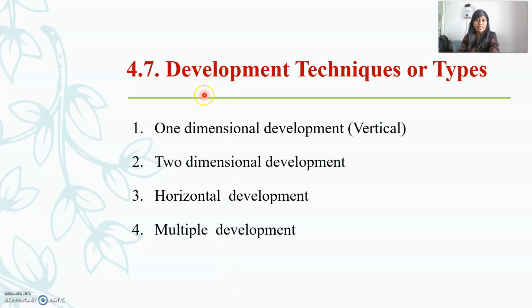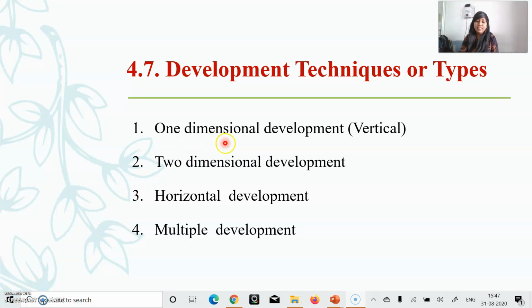Next point of your study is development techniques or types. When you call it development techniques or types, it can be of four categories: one dimensional development technique, which is called the vertical development technique, two dimensional development technique, horizontal, and multiple development techniques. One dimensional, as already we have studied in our previous videos and slides. What was the one dimensional technique? Can anybody just recall it once?